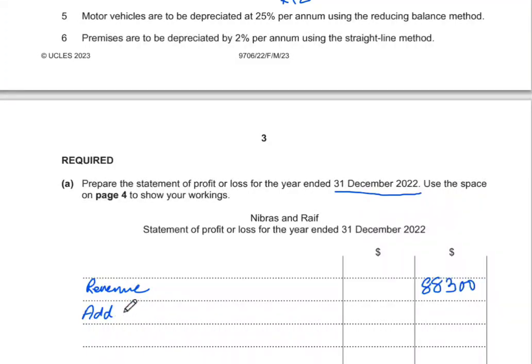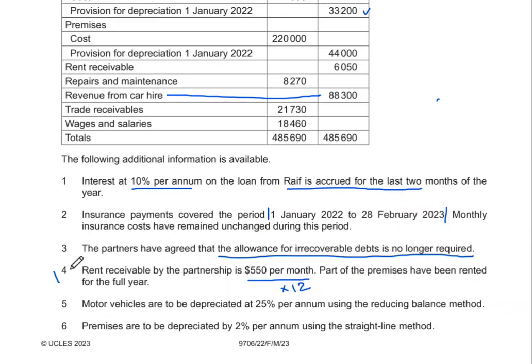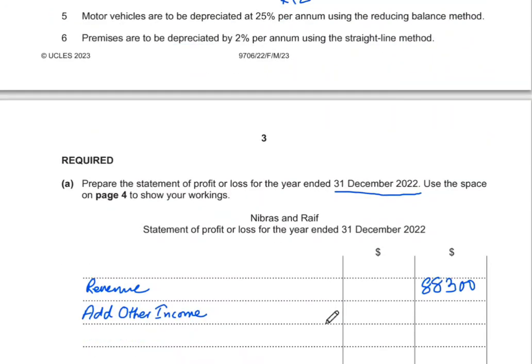So simply after revenue we will be adding our other income to it. Now remember, we had some sort of rent that we were receiving. So there is this rent receivable by a partnership, and this is basically a form of income. Rent receivable is 550 per month.